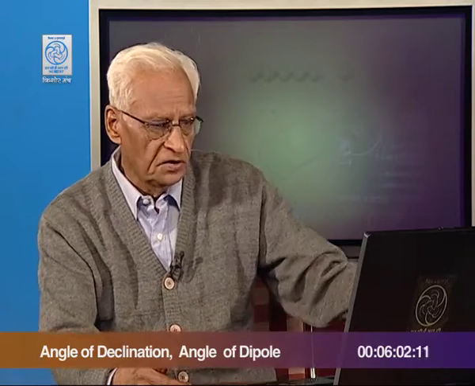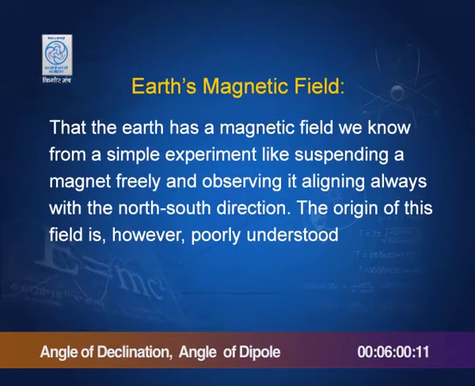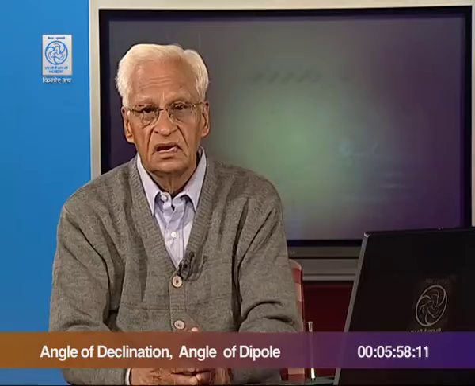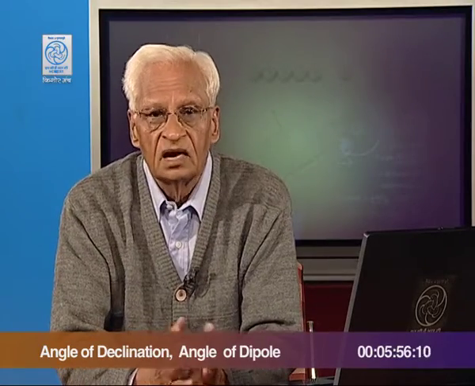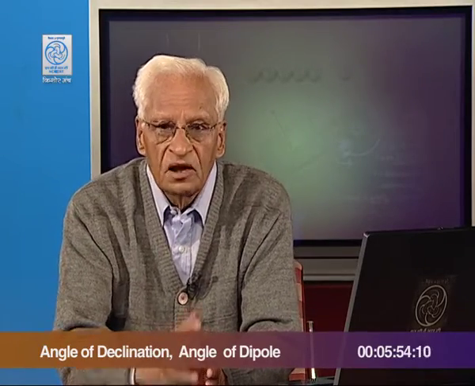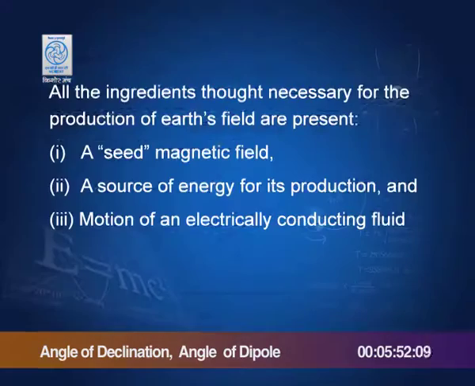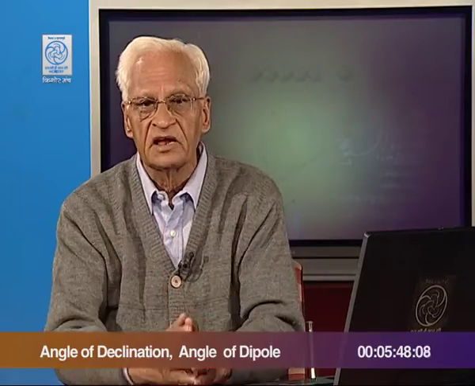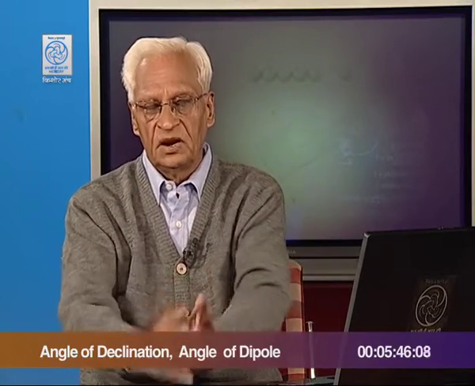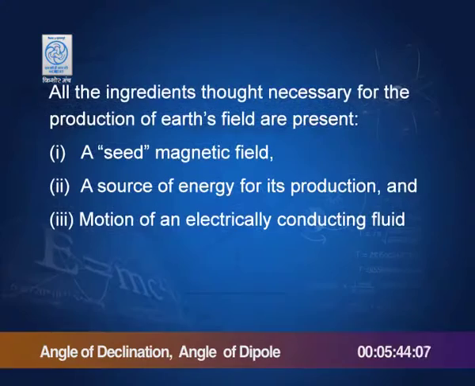The origin of the Earth's magnetic field, although so important to us, is not very well understood. But scientists know that there are 3 things that must be there for a magnetic field to become considerable. And what are those 3 things?